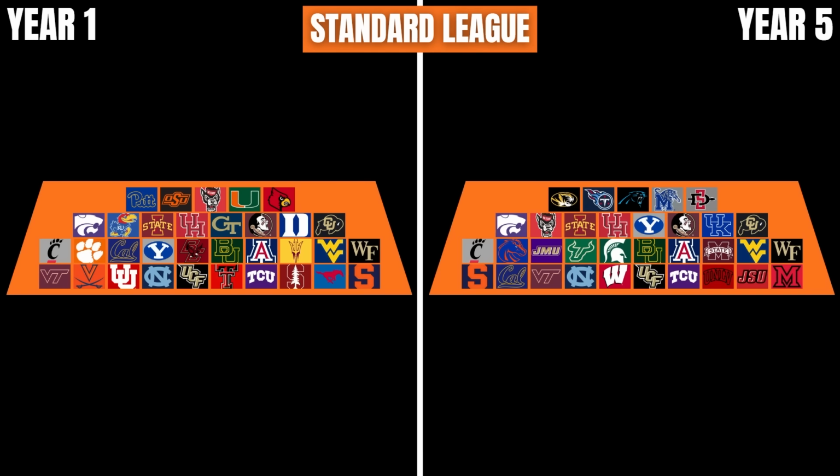Down to the Standard League, which started as the ACC and Big 12. It's crazy to say that NFL teams finished in this level as well. That is pretty embarrassing for the Tennessee Titans and Carolina Panthers, who found their way all the way down in the Standard. But for the most part, this league basically turned into the SEC and Big 10 sloppy seconds, as all the good teams that were from the ACC and Big 12 actually moved their way up, and now you just have a collection of teams that really didn't deserve to be in the SEC and the Big 10.